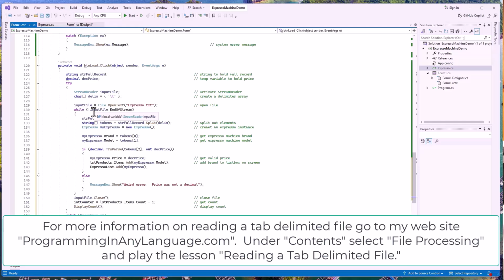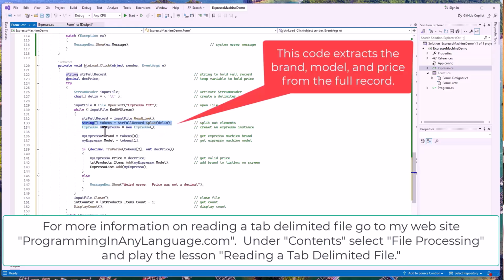And while input file is not at end of stream, we're going to take our full record and bring it in. Once we've got it in there, we want to create a string array that's going to take it, and based on the tokens which we created, we're going to create a token string array and split the full record based on the delimiter, which is our \T. That gives us a token 0, token 1, and token 2. All 3 pieces will be in there.